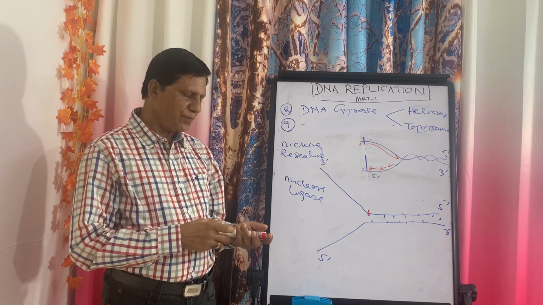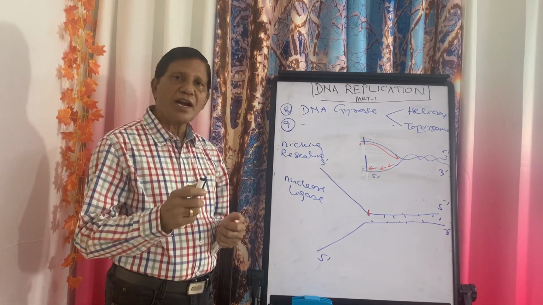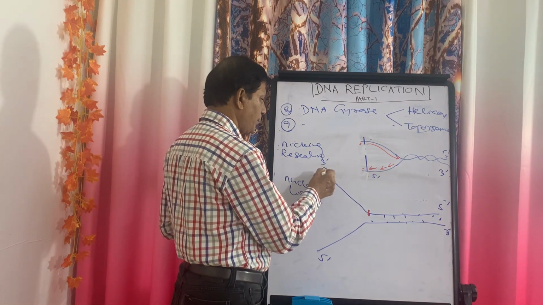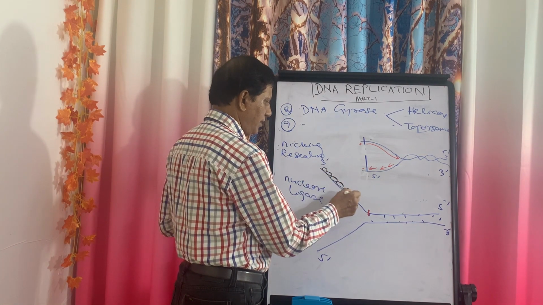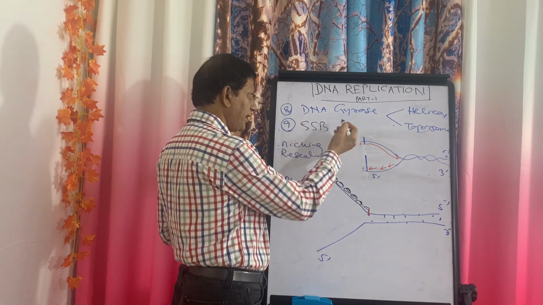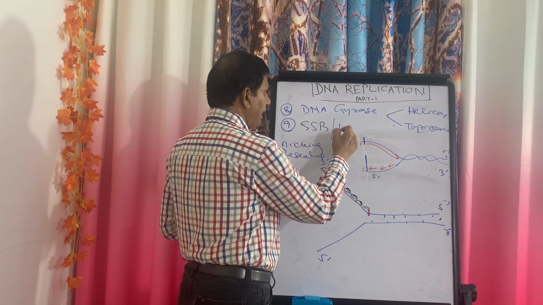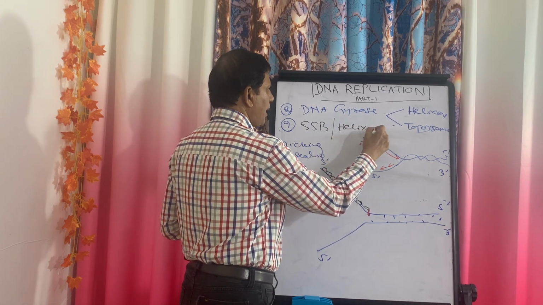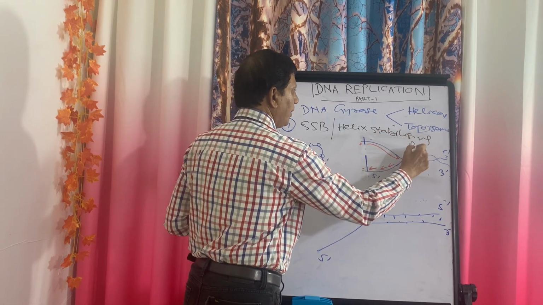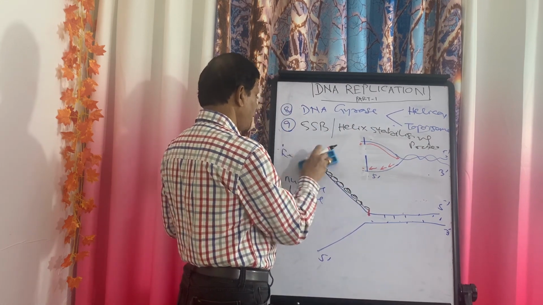That is why here we have single strand binding proteins, known as SSB proteins. SSB proteins, single strand binding proteins, are also known as helix stabilizing protein, or you can call it swiveling protein.